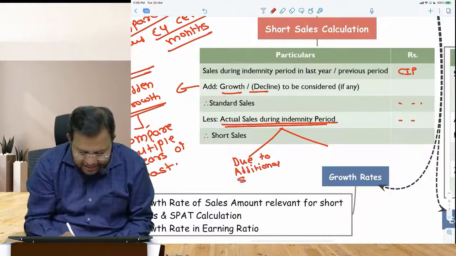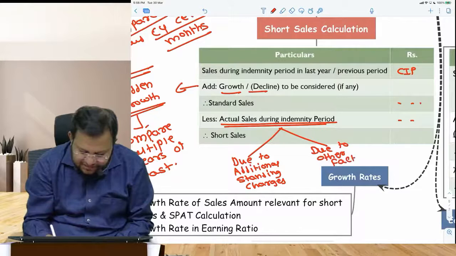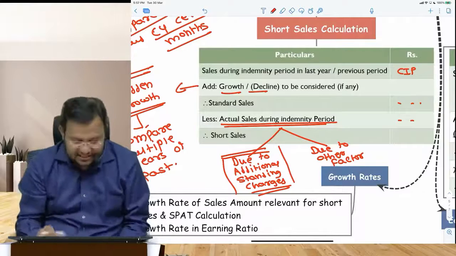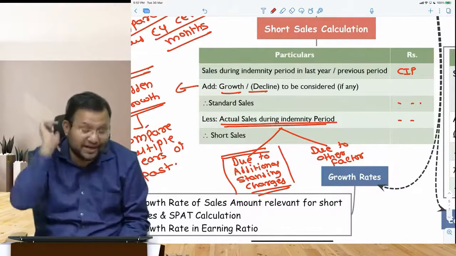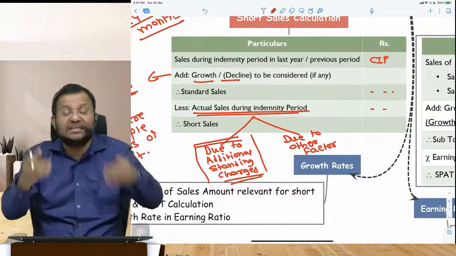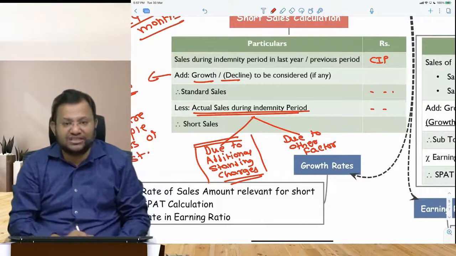Due to additional standing charges and due to other factors. By default, if nothing is given, we assume entire sales due to additional standing charges. All sales that have taken place during indemnity period are assumed to be due to additional expenses. That is why insurance company gives you compensation for additional expenses.